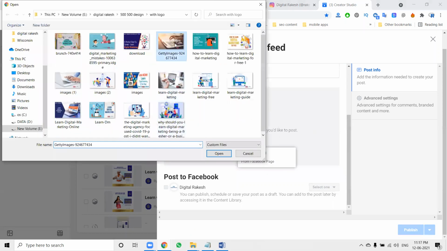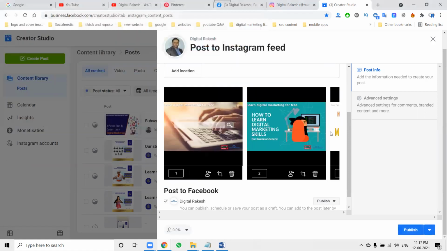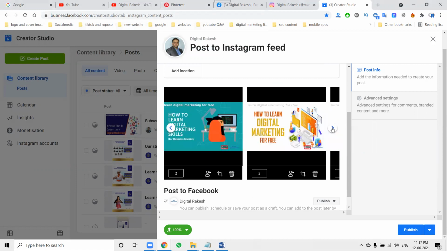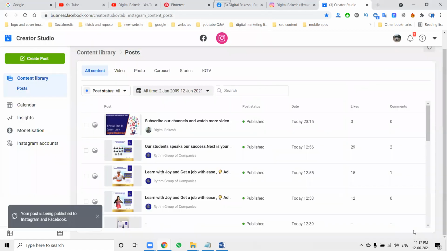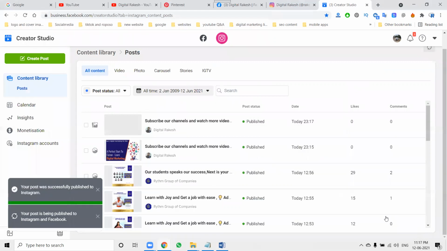One more thing, we can upload multiple photos at a time also. No need to worry. We can add multiple photographs also, so 3, 4, 5. Now you can schedule. These are the features given to schedule posts on Facebook and Instagram at a time. So follow these instructions and promote your content on Facebook and Instagram at a time.